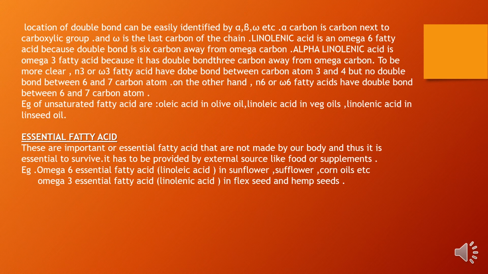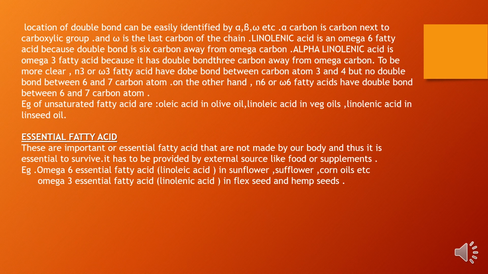What are essential fatty acids? Essential fatty acids are important fatty acids that are not made by our body. Our body cannot synthesize these fatty acids and they have to be provided from external sources, like food or supplements or medicines. So thus it is essential to survive. It has to be provided by external sources like food and supplements.